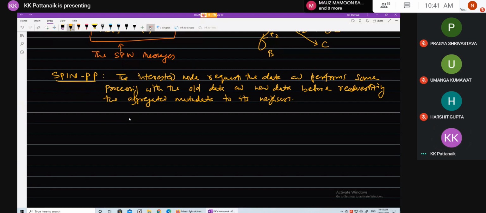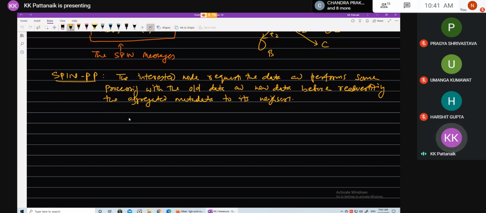The interested node requests the data and performs some processing with the old data and new data together before re-advertising the aggregated metadata to its neighbors.